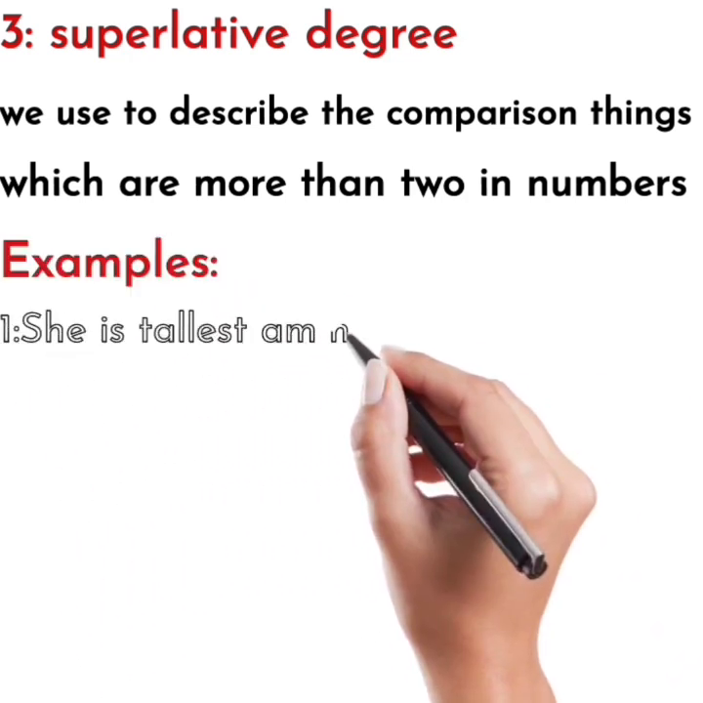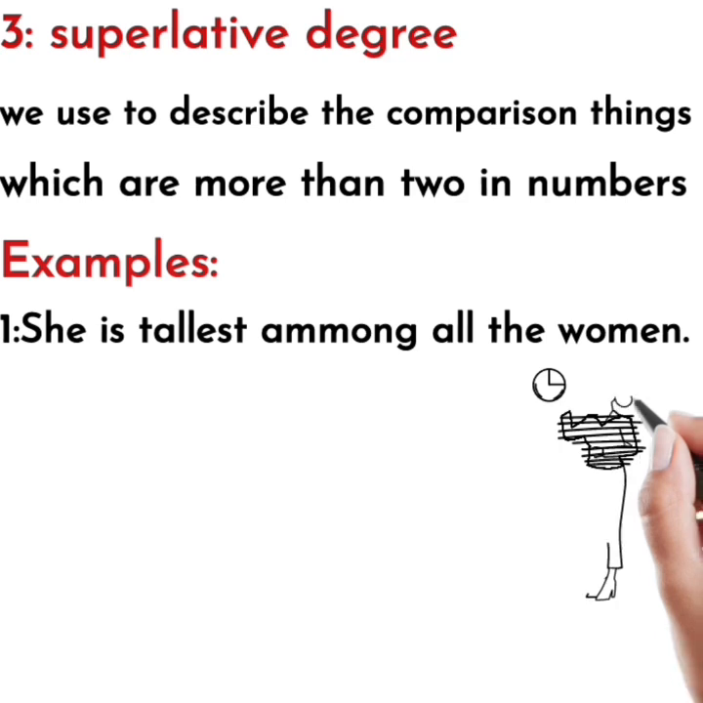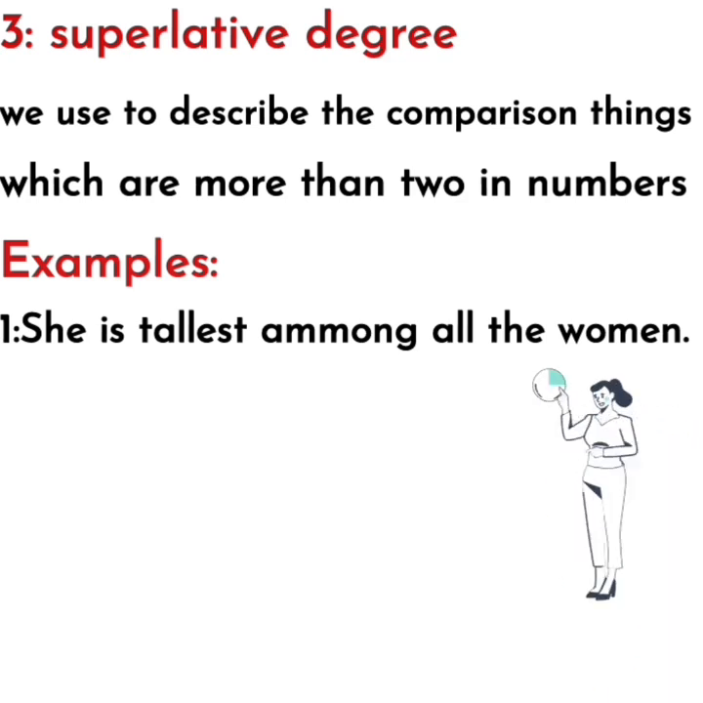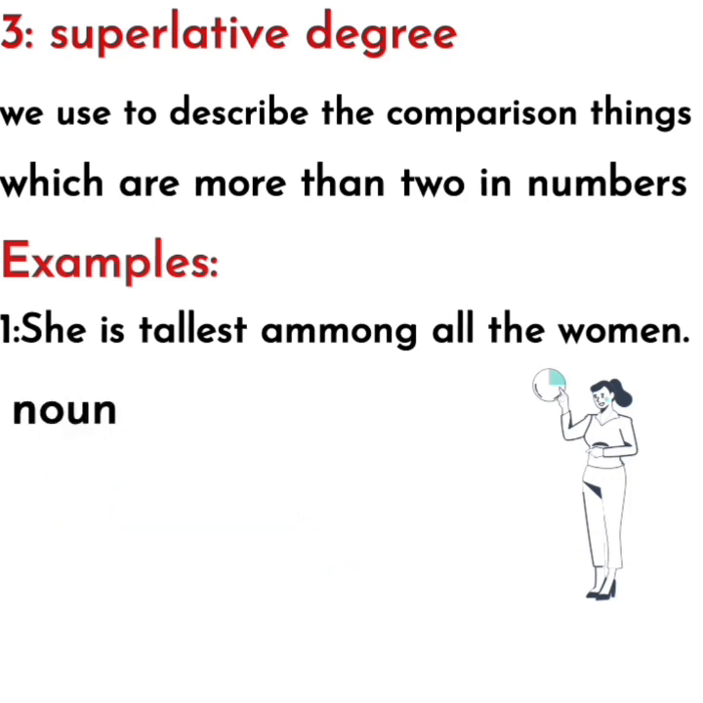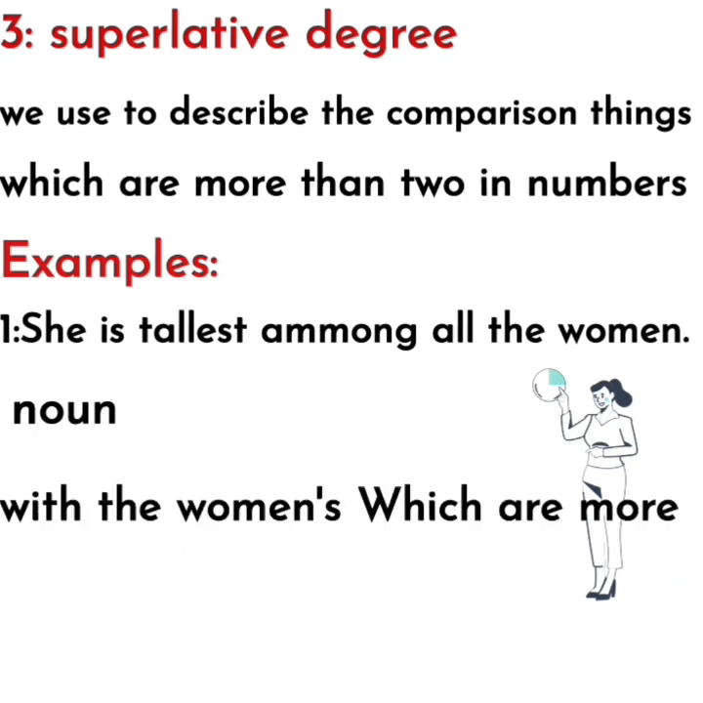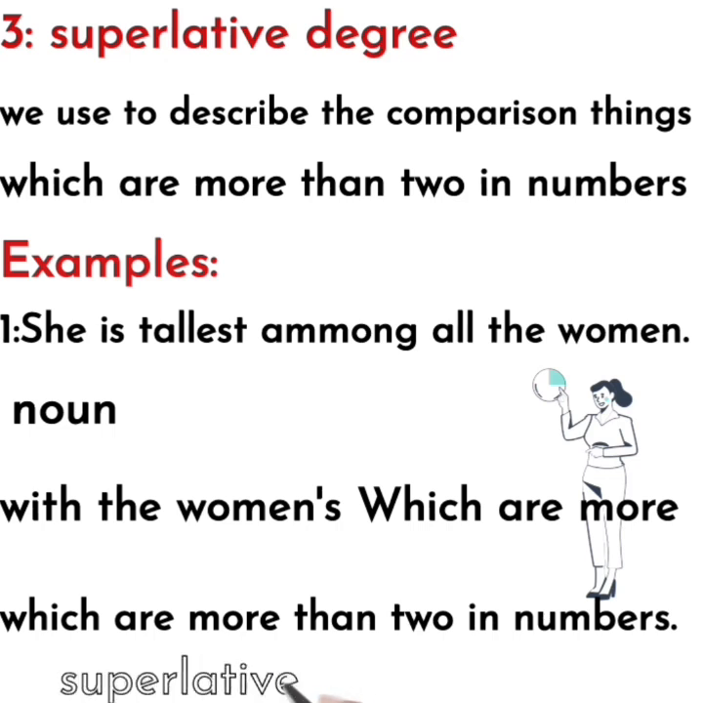Example: she is the tallest among all the women. In this example, she is a noun here and women is also a noun here. So what's the tallest in this sentence? Tallest is our superlative degree, which describes our noun she, because we're making the comparison among all the women, who are obviously more than two in numbers. So this is the superlative degree which we use to make the comparison of things which are more than two in numbers.